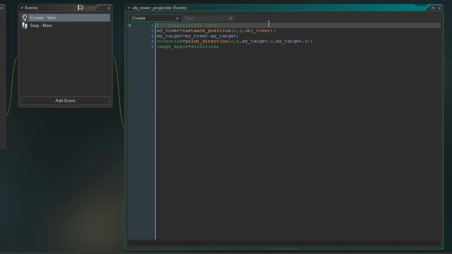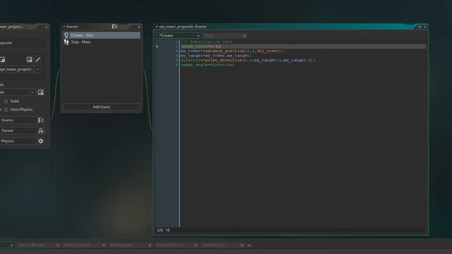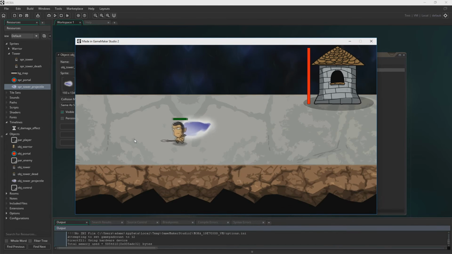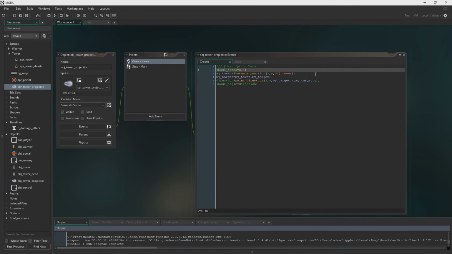Right, so now just set image speed to 0.4. And let's test it out. And there we go, job's a good one. I think that looks fine. I might edit that. I don't know, I'm not going to promise that because I'm not sure I'm going to. I think it's okay for now, but maybe I'll change it up to look nicer.